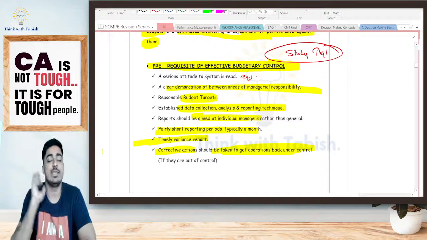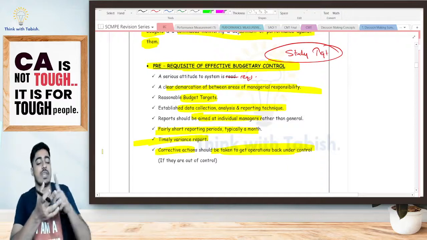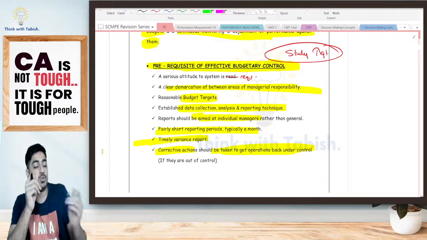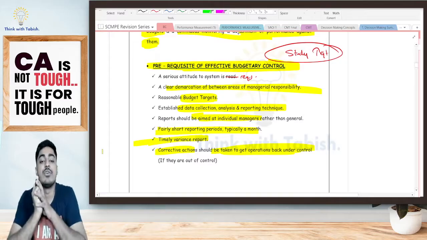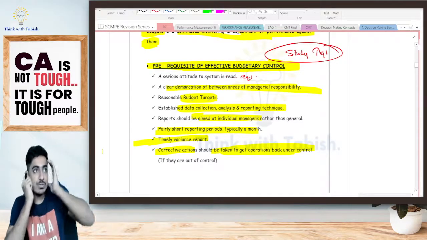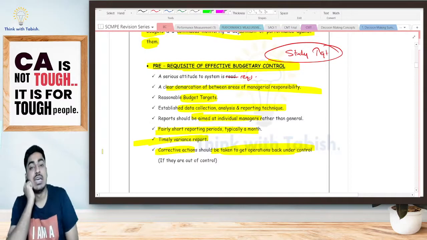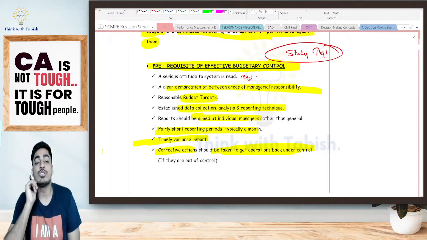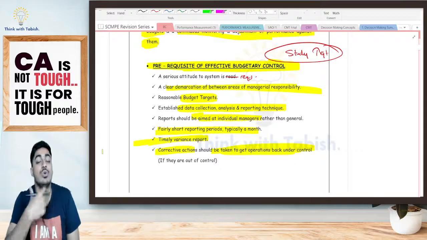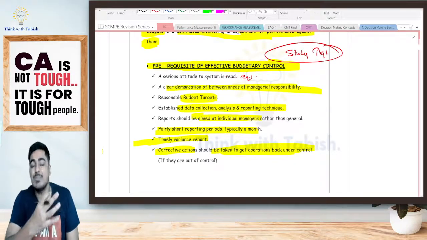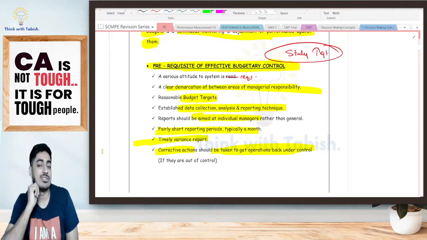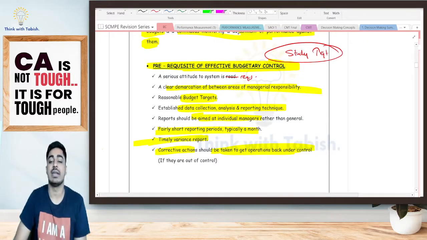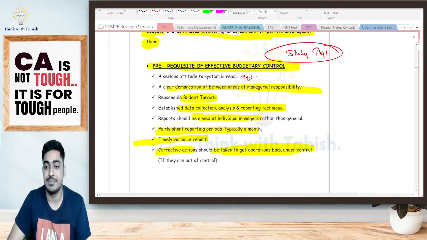We've done everything. We've set the budget. We've seen our actuals. We have seriousness, everything. Now we got to know that some variance is there. We are not taking any corrective action. Say, for example, you set a target that you will study 12 hours. Actually, you could only study 6 hours. Now you know the reason was that you were using mobile excessively. If you don't take any corrective action, is there any point in doing this complete exercise? No. So you should take corrective actions to get your operations back under control. Is it clear, everyone?